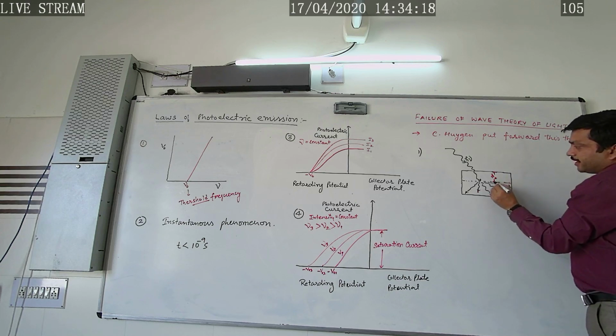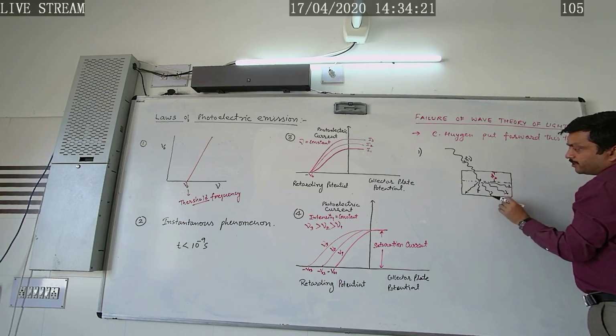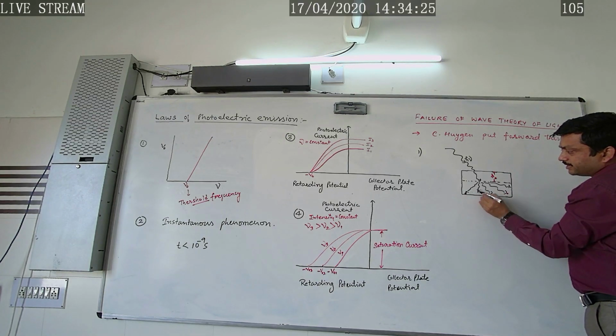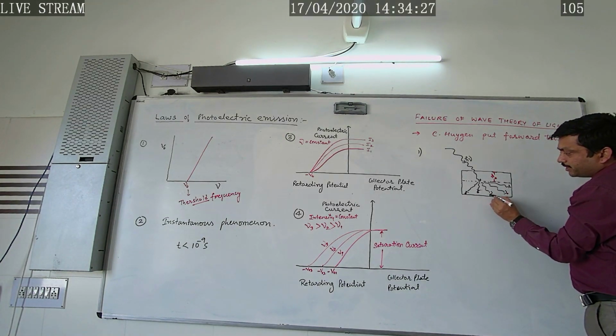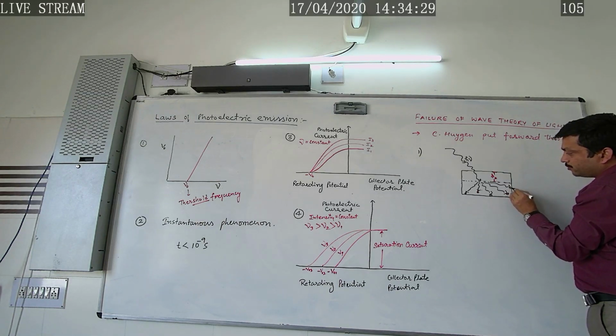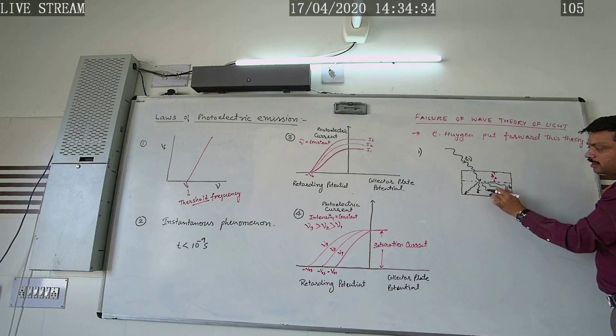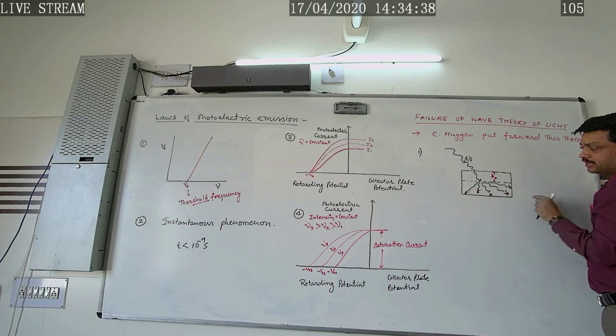So each electron is getting a very small share of energy, and it is unable to eject from the metal surface.